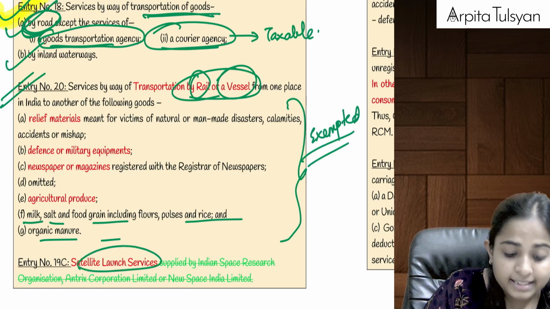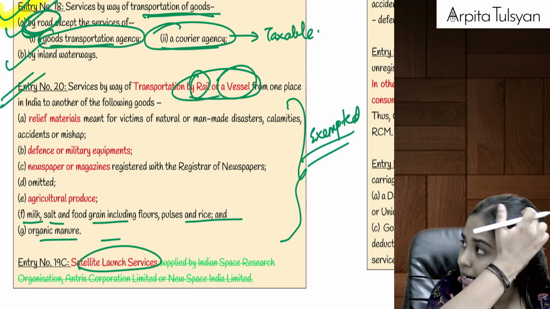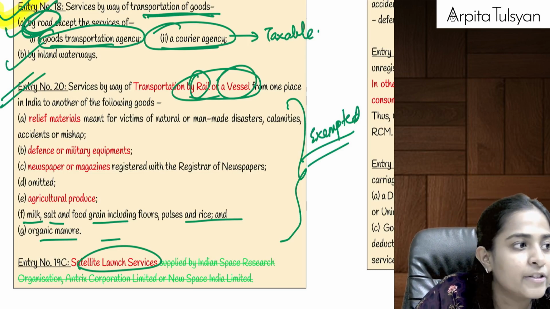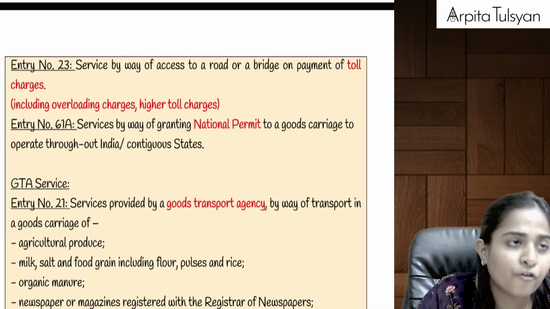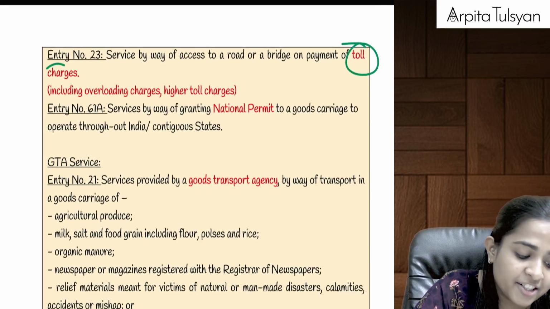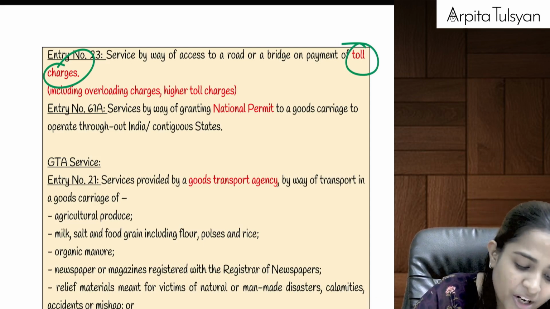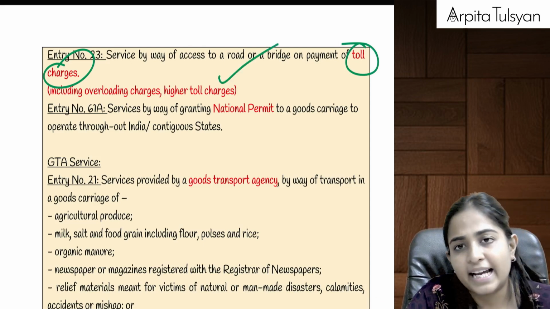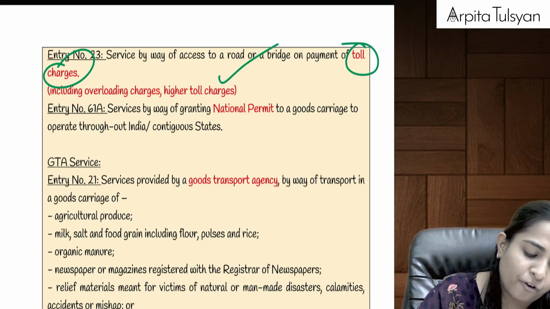Similarly, satellite launch services provided by such companies like ISRO, Antariksh Corporation, etc., are totally exempted from GST. Then payment of toll charges, payment of overloading charges, double toll charges if you do not have FASTag, etc., even that is transportation, right? Even that will be totally exempted from GST.